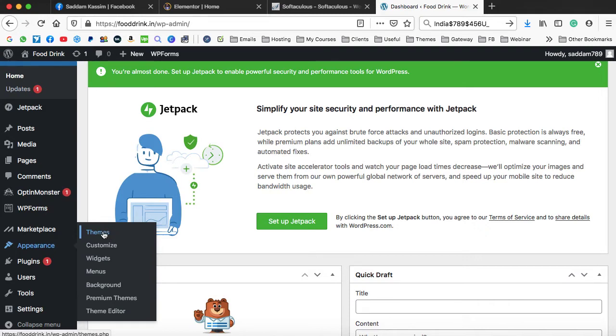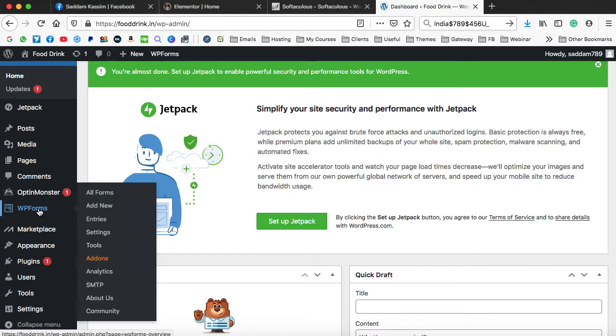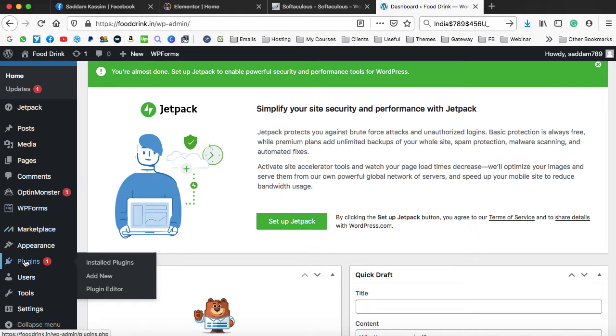So we'll be installing a great theme into this website, and plugins are basically small softwares which can add functionality in your website. For example, if you want to create contact form, then you can install the contact form plugin, and this is the WP form. That is basically a plugin that we have installed into the website. Actually, I haven't installed it, but when you install WordPress first time through the HostGator, they automatically install a few plugins. So we can simply go onto the plugins and then install plugins.